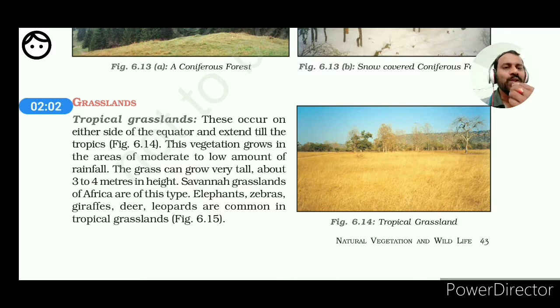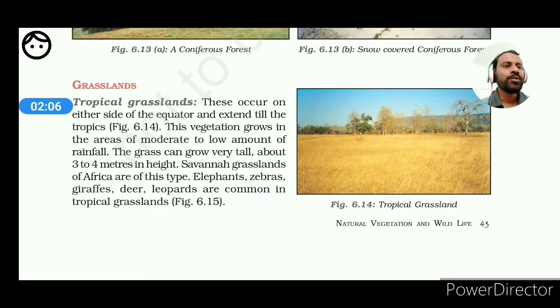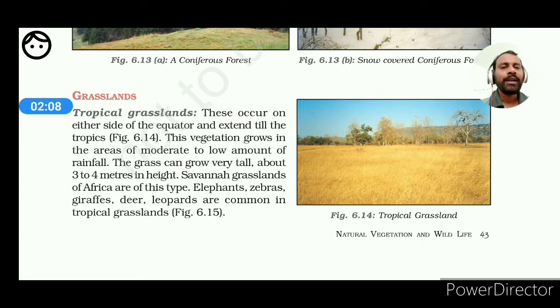This vegetation grows in areas of moderate to low amount of rainfall. What I have told you already, you have learned, and you are getting the same kind of information in your textbook, that this type of vegetation grows in areas of moderate to low rainfall. Moderate means which is not so high, and very low rainfall where it used to occur. They are referred to as the tropical grassland. The grasses can grow very tall.